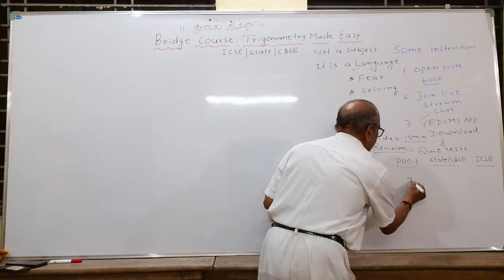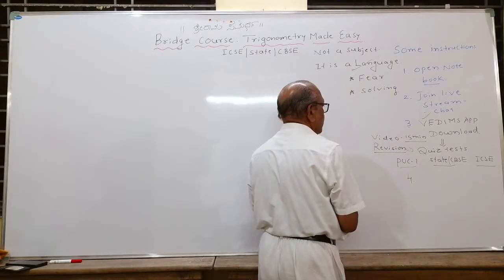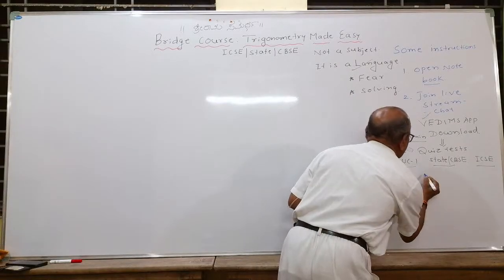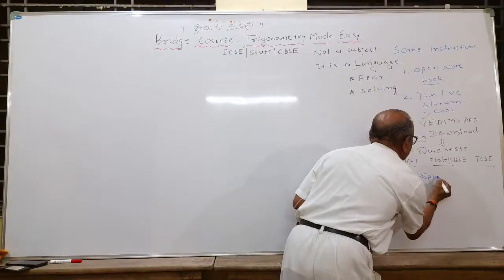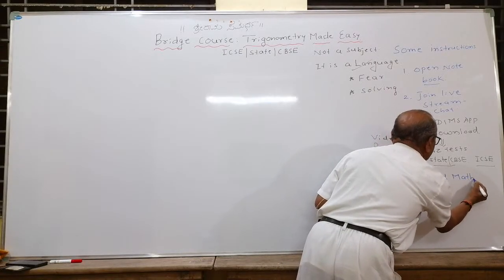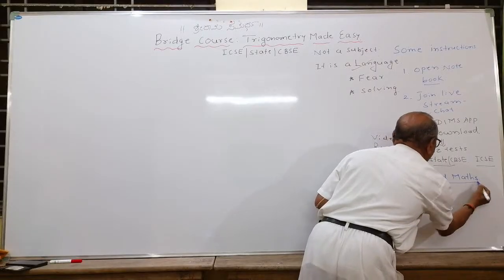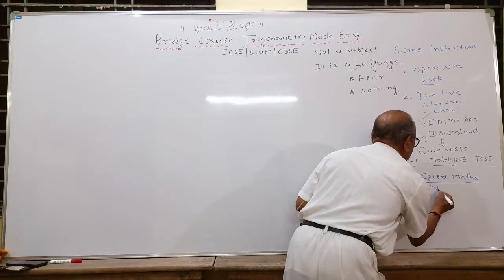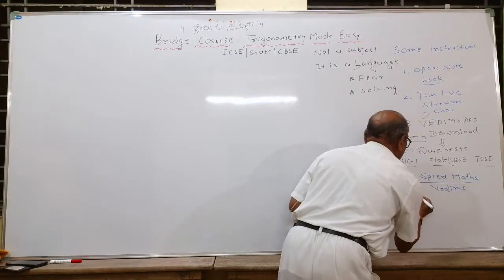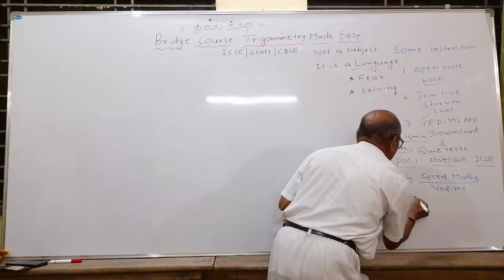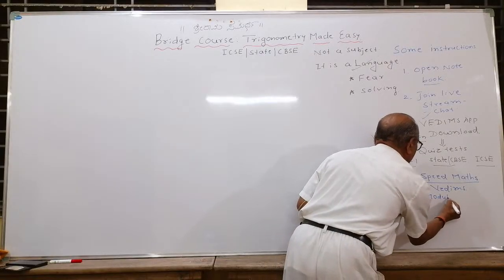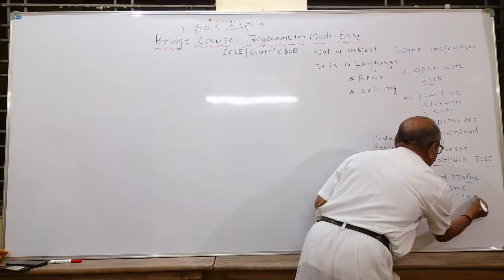The fourth important instruction you have to note is that speed maths classes will be taken separately on Saturdays and Sundays. I will announce later. Already quizzes are available there. In the basic model, you will find how to use that particular app, and I will explain it to you. 10 topics are there.